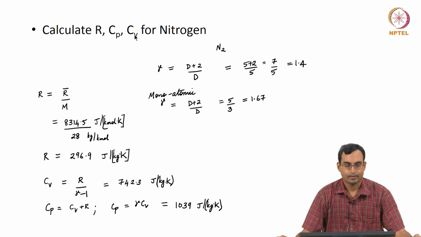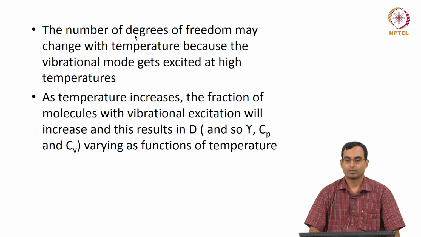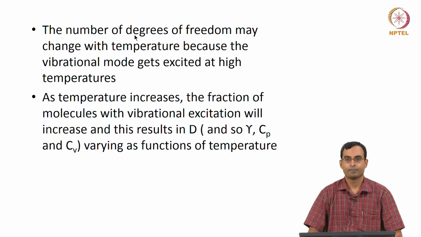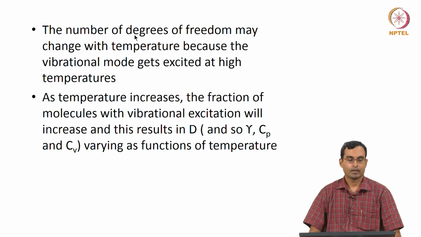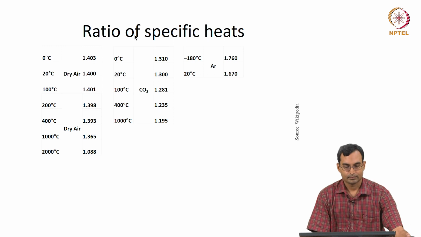What we see is that Cp and Cv may or may not be constants. The number of degrees of freedom which a gas has may change with temperature, because the vibrational modes get excited at higher temperatures, and the fraction of molecules which are in these other modes of excitation will increase as the temperature increases. As a result, Cp, Cv and gamma all vary as the temperature changes. So, we can look at some values of these for typical gases.